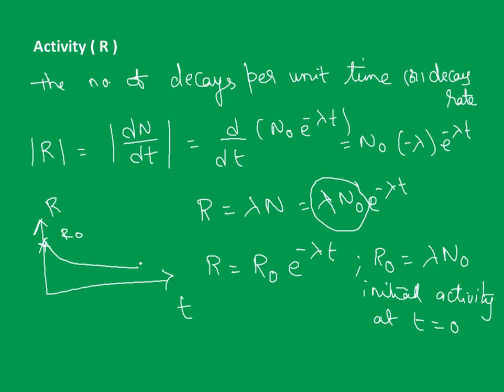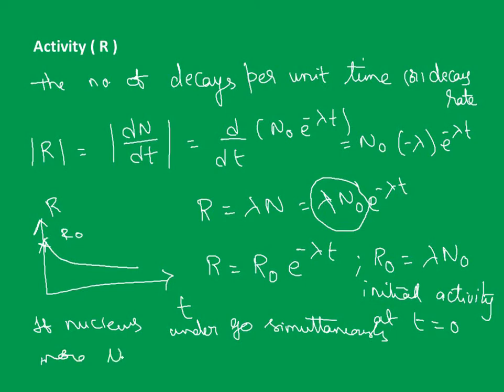If a nucleus undergoes more than one decay process simultaneously, it is called parallel decay.